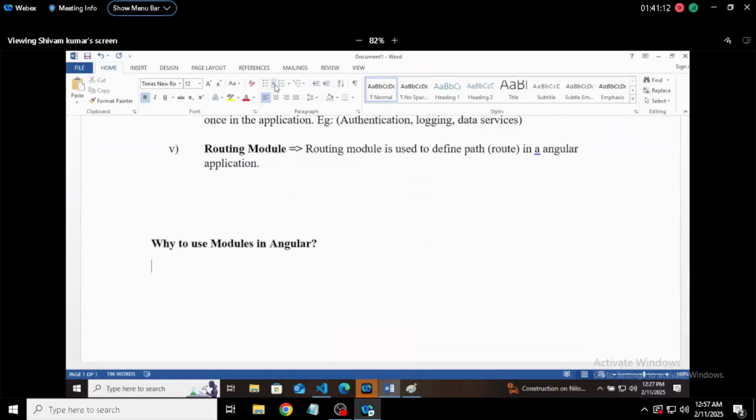That's why we are organizing the code. So these are the benefits of using modules in Angular. We'll discuss those. Code organization: in this particular code organization, it keeps different parts of the Angular application structured with each other.